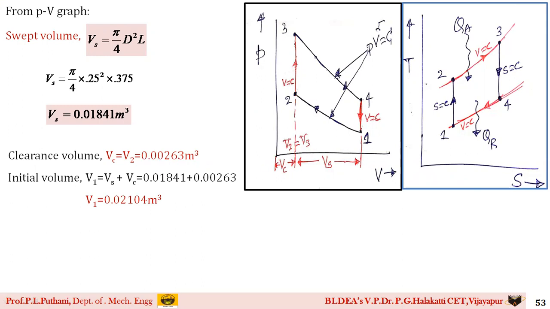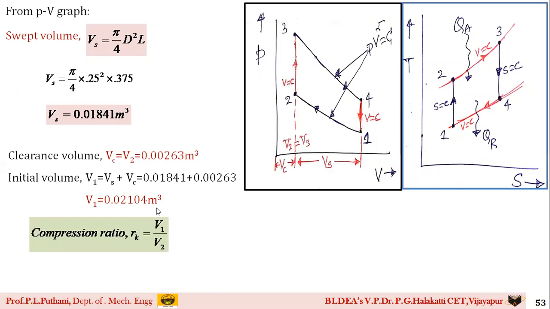Similarly, if you observe carefully, the value of V1, if you take it from the origin, is nothing but the summation of what? A clearance volume and swept volume. So V1 is equal to Vs plus Vc. I have taken the summation of both, and on calculation, you get V1 as 0.02104 meter cube. This is the value of V1, the initial volume at position 1.